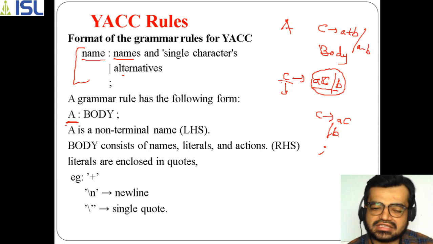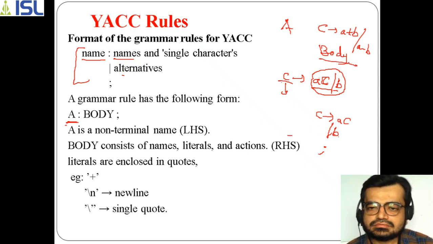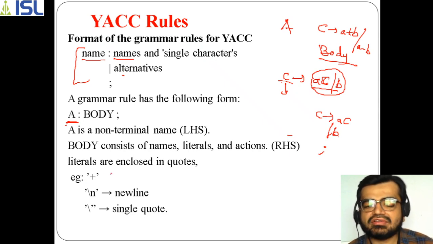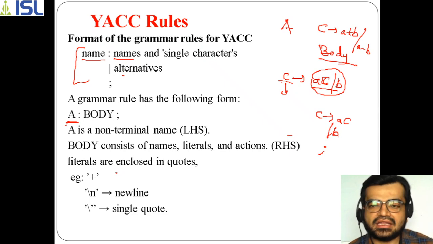Literals can have names or any actions, and all together it is considered a body, which is a part of the right hand side of your given grammar. A literal is not just arithmetic operators such as addition and multiplication; even the new line is a literal here.